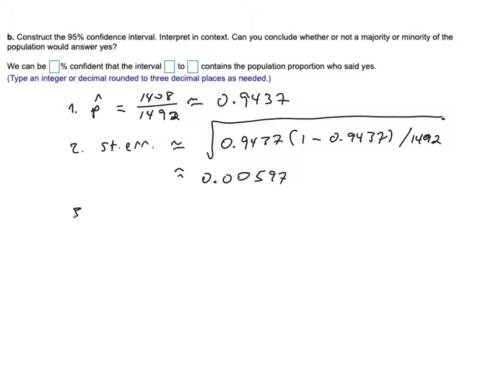Then the third step is to do the margin of error. And that's just going to be a multiplier by the standard error. Remember, the standard error is the standard deviation in our distribution, and then we're trying to see how many standard deviations up and down again. So the margin of error is going to be plus or minus. Well, that's what I always say. I don't know that's not what they want us to write. But the margin of error will be 1.96 times the standard error. And the reason that it's 1.96